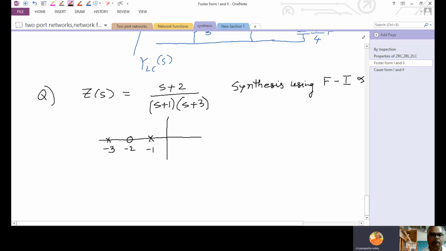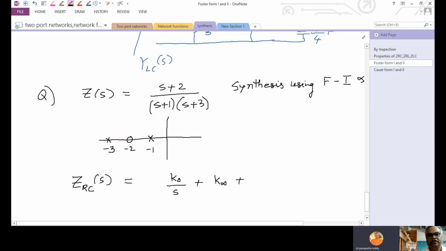So because it is having pole, zero, pole, compulsorily it is a ZRC of S. So RC network, resistor, capacitor, series first. So capacitor means it is K0 by S. It is having pole at S equal to 0. Next K infinite, use it for resistor.